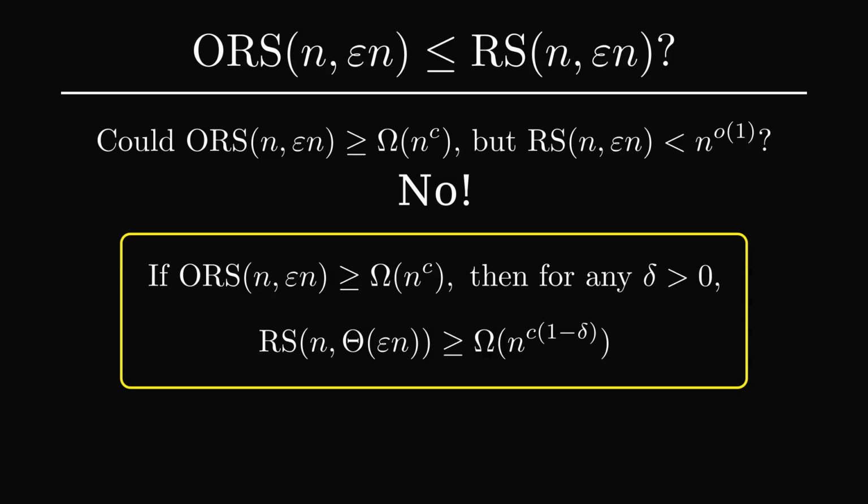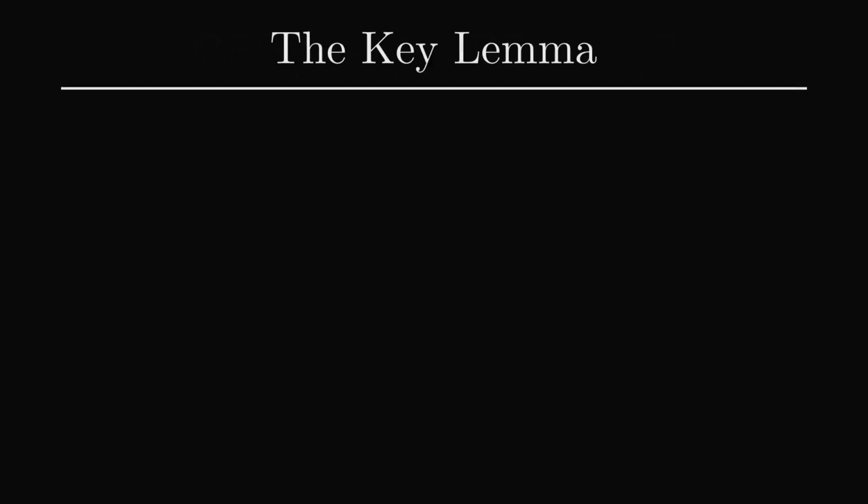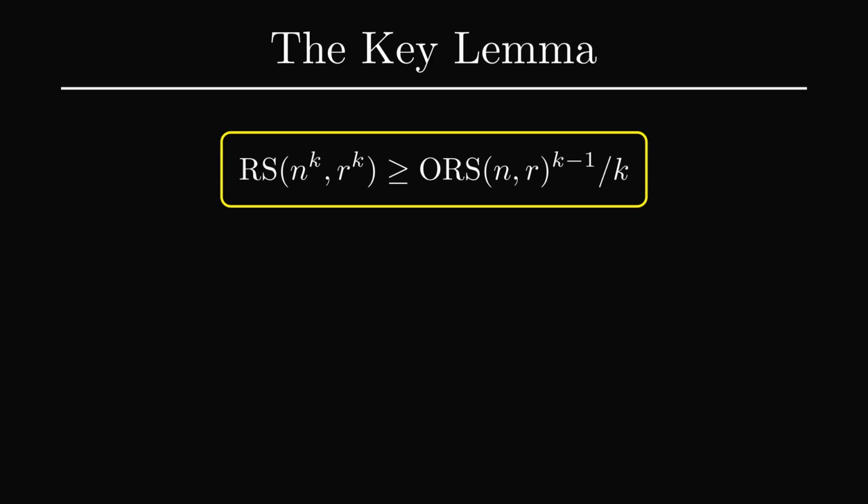So if one of RS or ORS grows as some polynomial function of n, then so does the other, with essentially the same exponent. This result follows quickly from the following lemma. For any n, k, and r, RS(n^k, r^k) is at least ORS(n, r)^((k−1)/k).